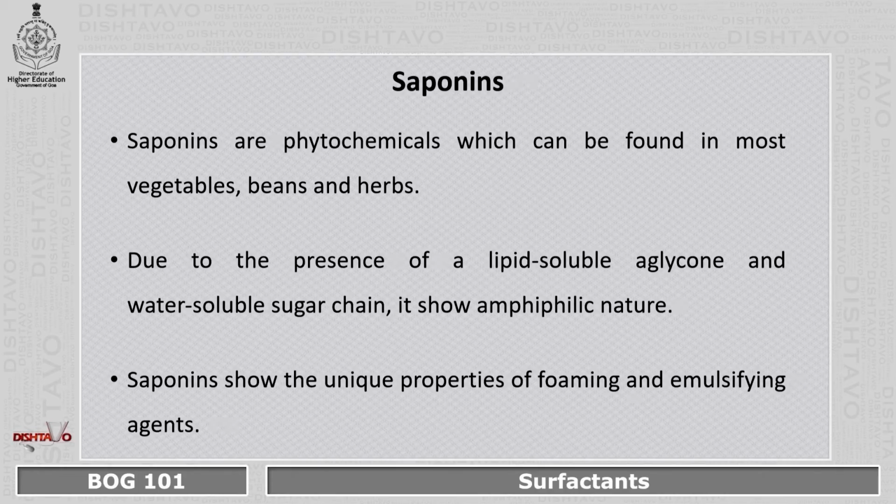Saponins. Saponin is one of the components which is naturally obtained and that is used for the production of surfactants. Saponins are phytochemicals which can be found in most vegetables, beans and herbs. Due to the presence of a lipid-soluble glycon and water-soluble sugar chain, it shows amphiphilic nature. Now here, lipid-soluble glycon is usually hydrophobic in nature and water-soluble sugar chain is hydrophilic in nature. Saponins show the unique properties of foaming and emulsifying agents.